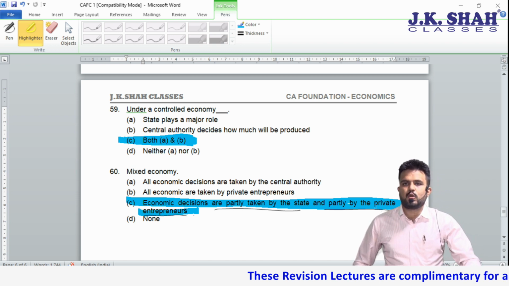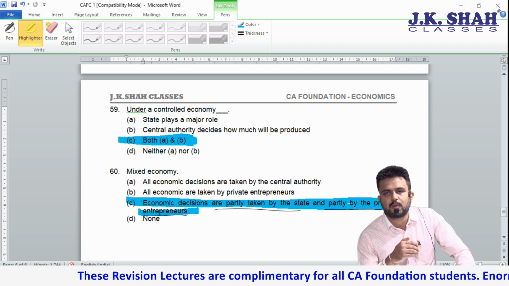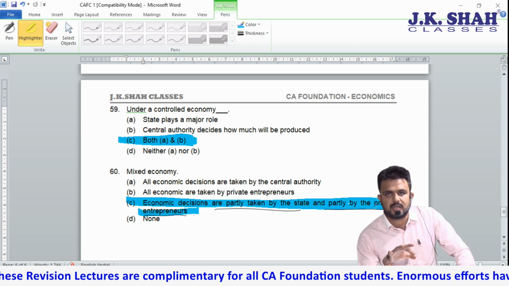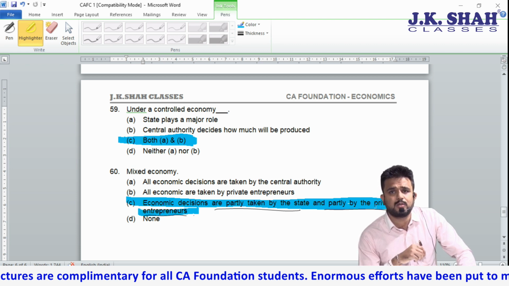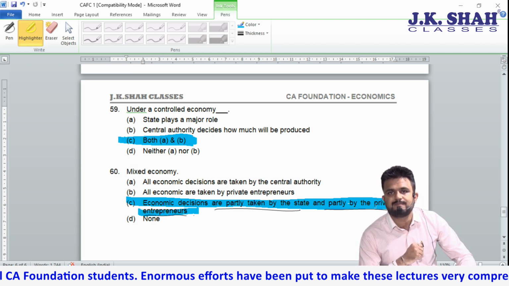So students, total 60 MCQs for chapter number 1. Revise this properly and go. Plus module MCQs. This will be enough for your chapter number 1. Thank you so much.